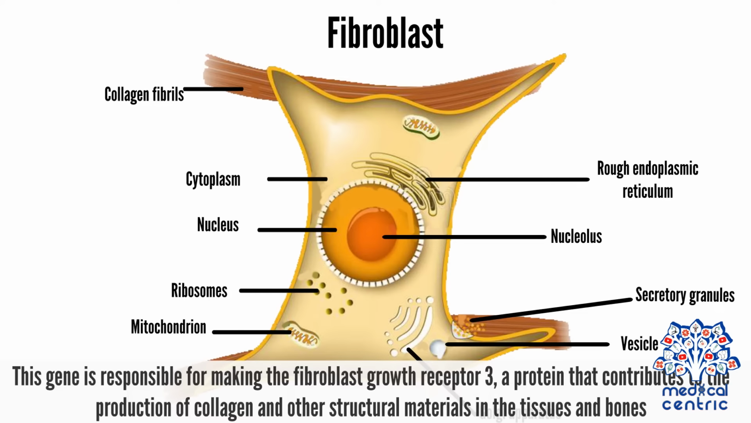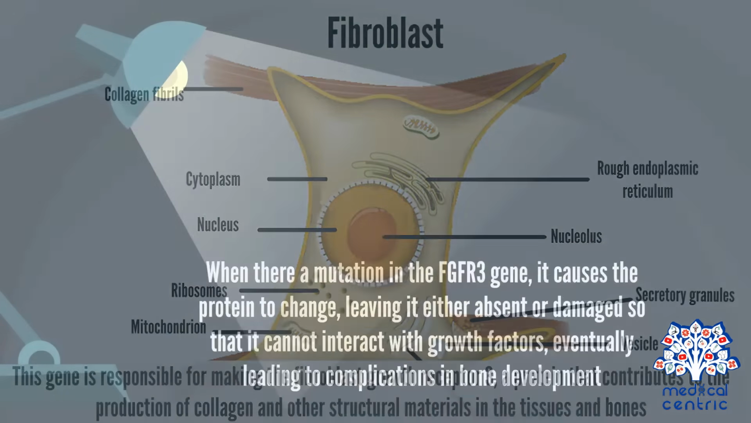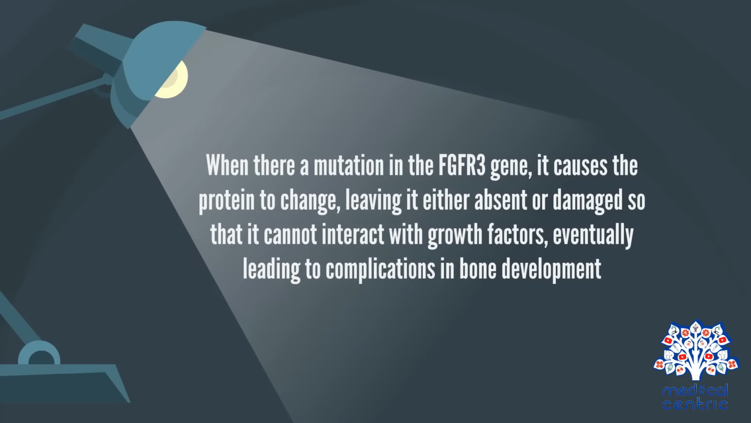This gene is responsible for making the fibroblast growth factor receptor 3, a protein that contributes to the production of collagen and other structural materials in the tissues and bones. When there is a mutation in the FGFR3 gene, it causes the protein to change, leaving it either absent or damaged so that it cannot interact with growth factors, eventually leading to complications in bone development.